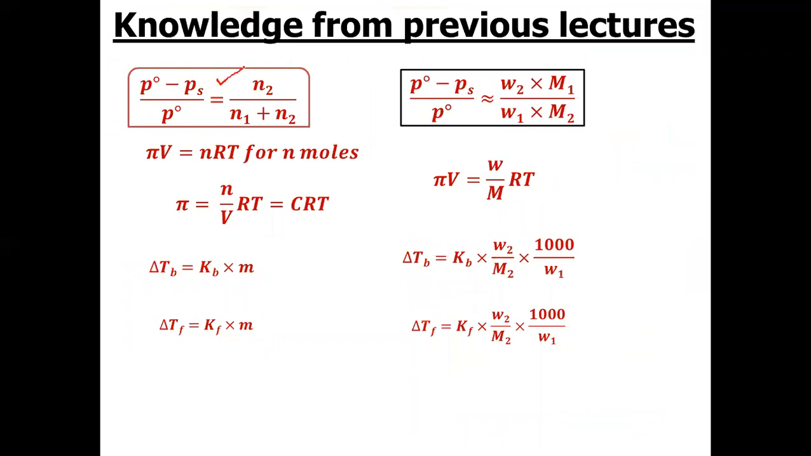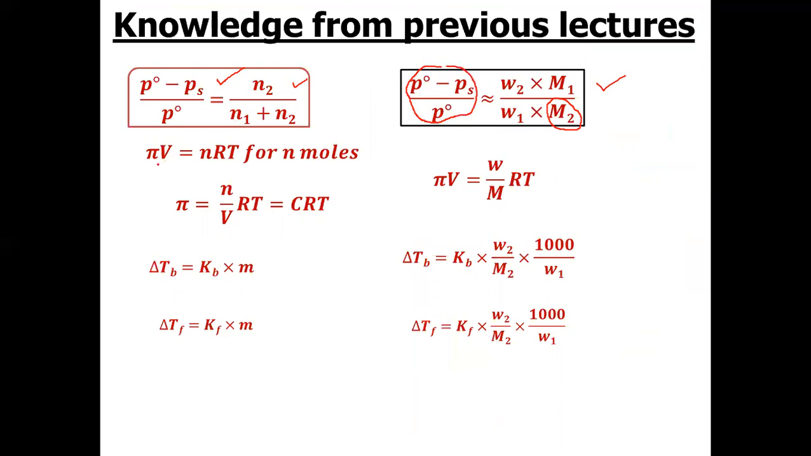This was the expression for relative lowering of vapor pressure, and from this expression, by putting the values of N2 and N1 and considering the solution to be very dilute, we can determine the molecular weight of solute by measuring this relative lowering of vapor pressure.